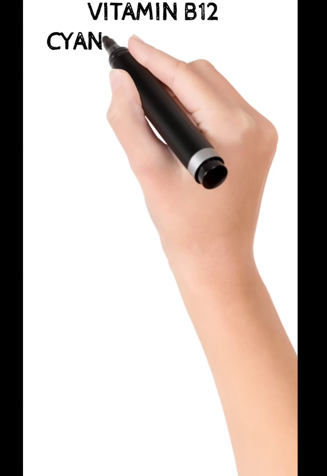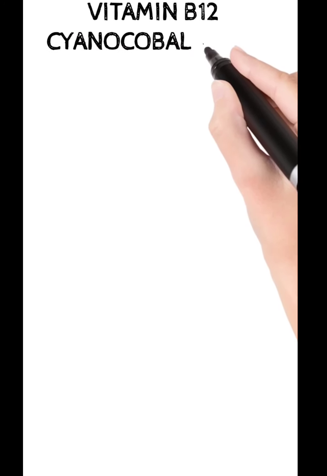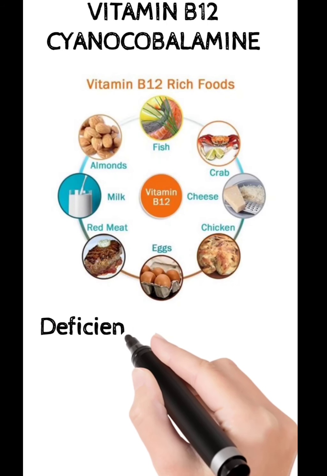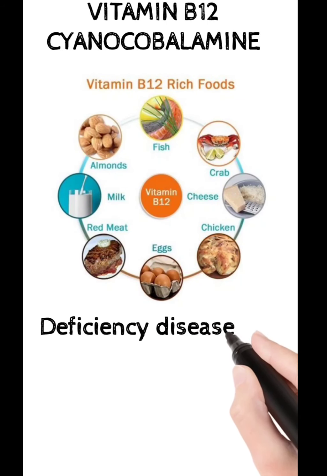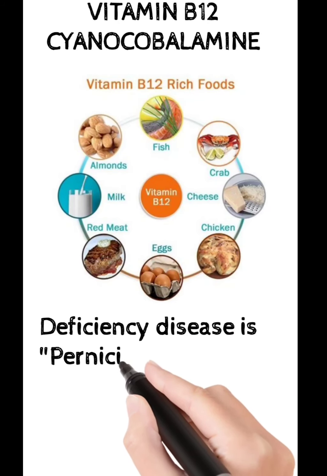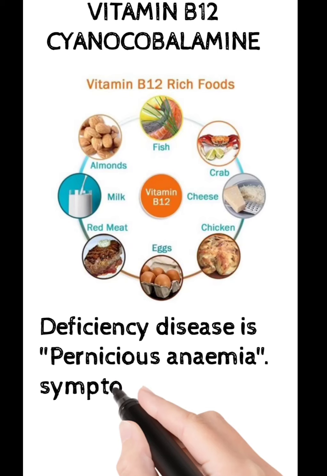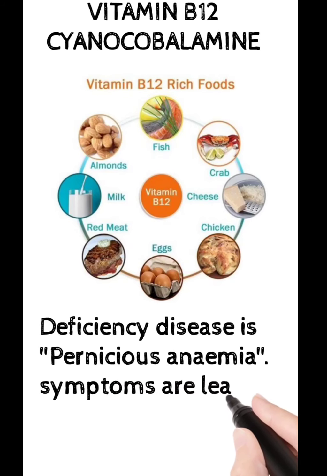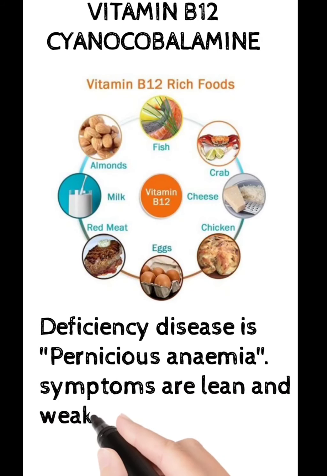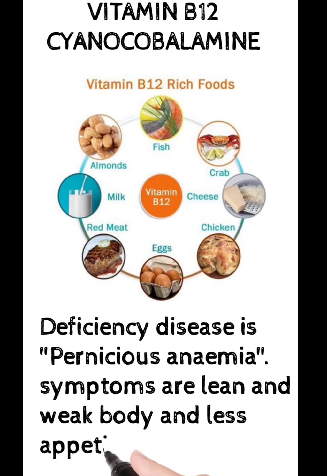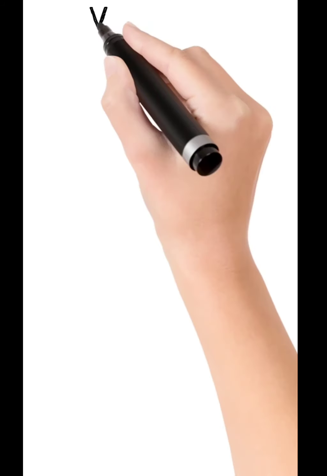The next vitamin is vitamin B12. The chemical name is cyanocobalamin and this is the only vitamin which is synthesized by the bacteria present in our intestine, and this vitamin is synthesized from the food material shown in the picture. Deficiency of this vitamin causes pernicious anemia and the symptoms are that the person will have a lean and weak body and less appetite.